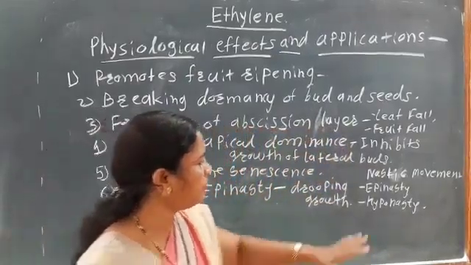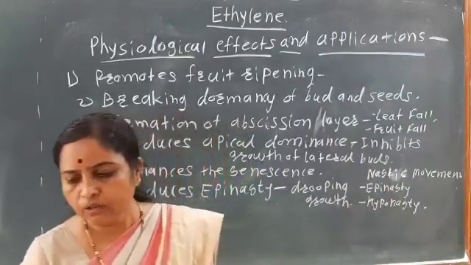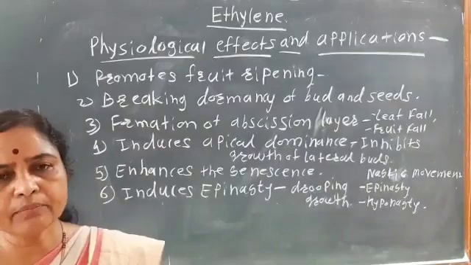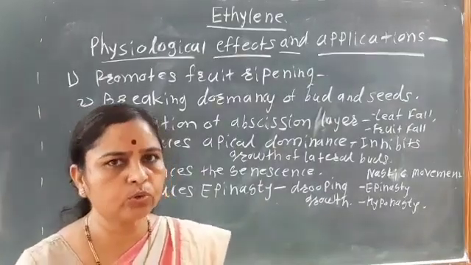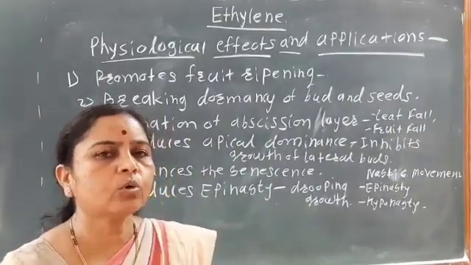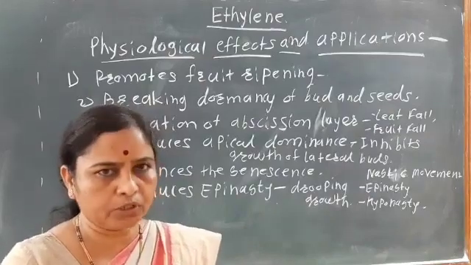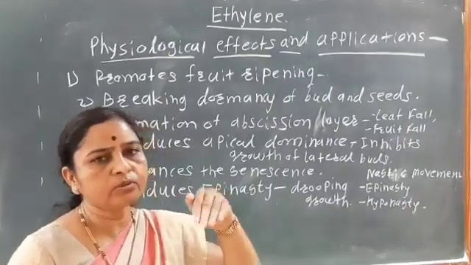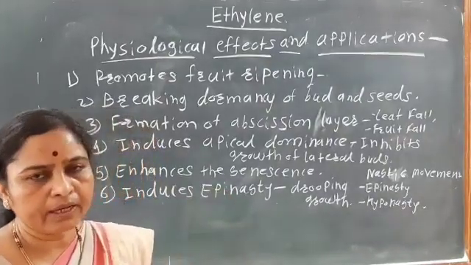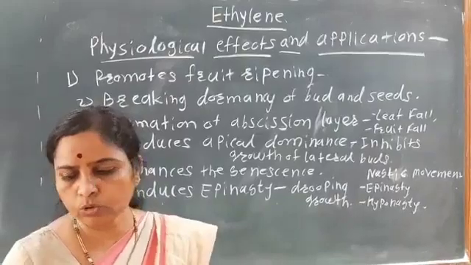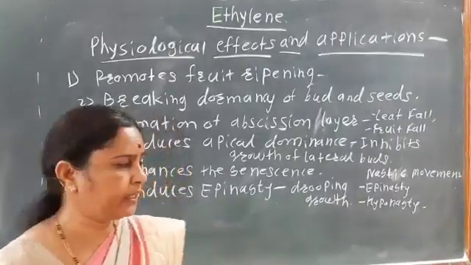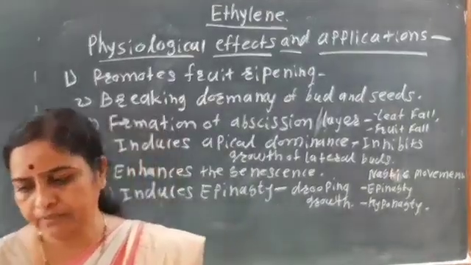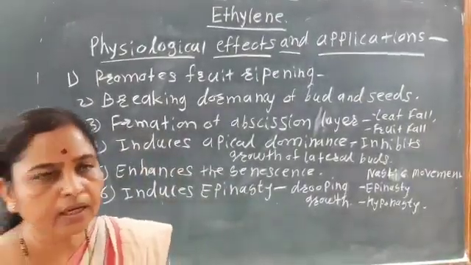So see, epinasty means that the growth of the leaves mainly takes place downward due to the increase in the growth of the upper portion. Upper portion ची growth जास्त झाल्यामुळे leaves हे downward आपल्याला growth झालेली दिसेल. That is the growth of the leaves, it is downward. That is known as the epinasty.